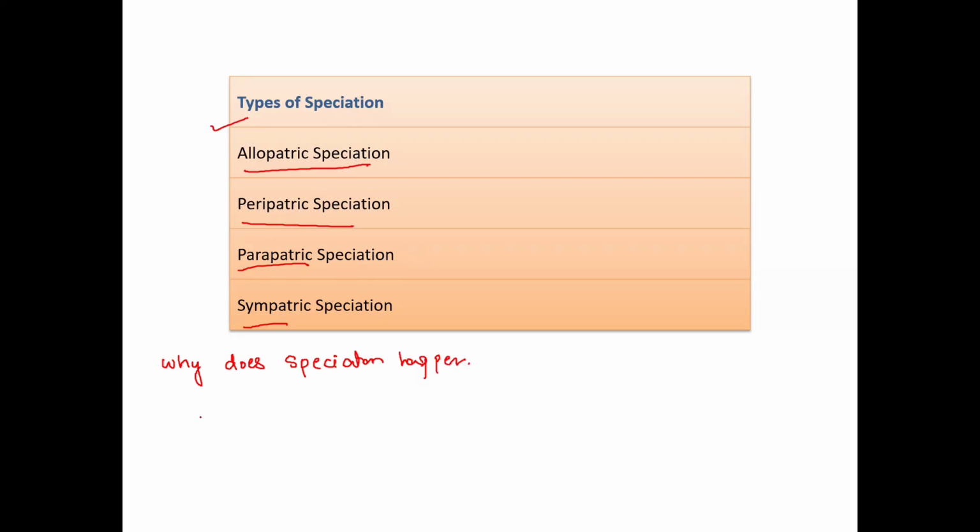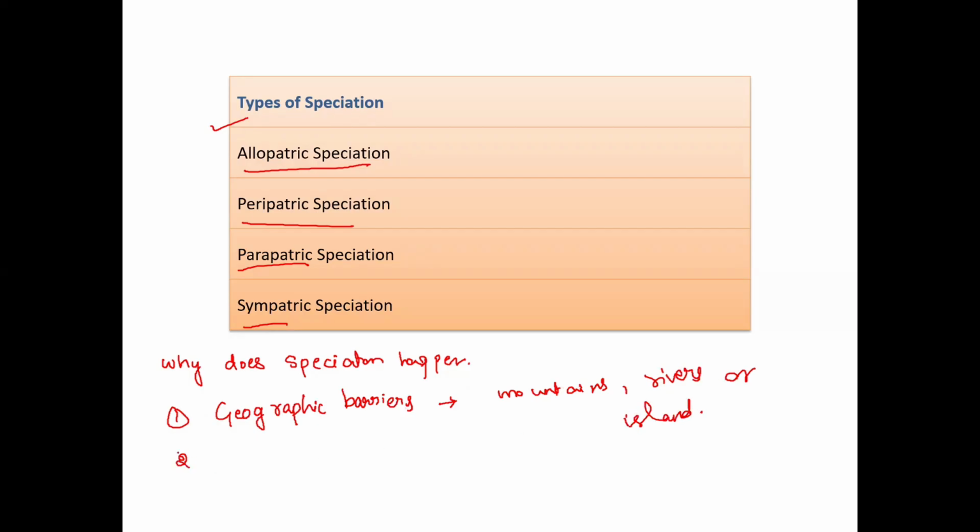Speciation usually happens because of the first major cause, geographic barriers, like mountains, rivers, or an island. So geographic barriers are physical barriers. It may be a mountain, a river, or an island.